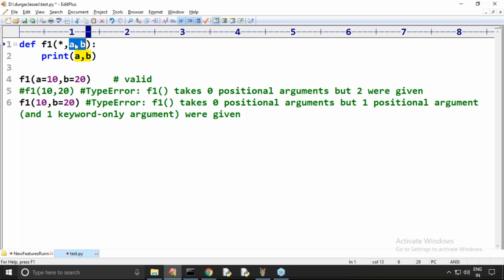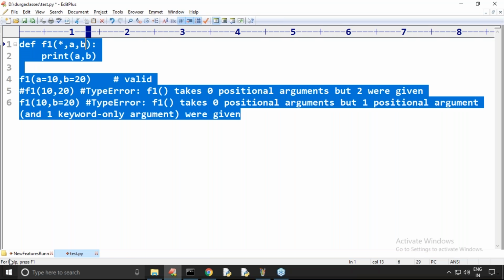Any doubt? Feeling comfortable? This is the new point. Anyone, can you please explain these keyword only parameters?